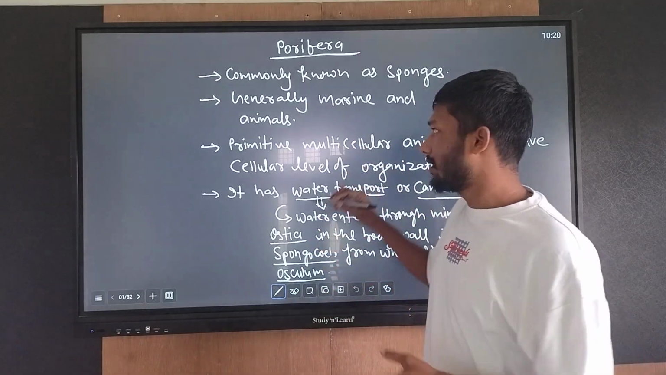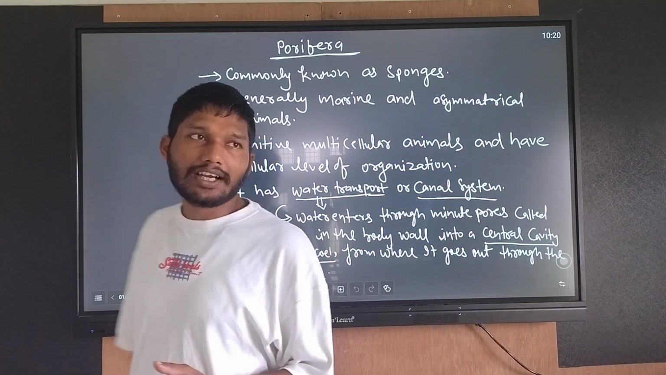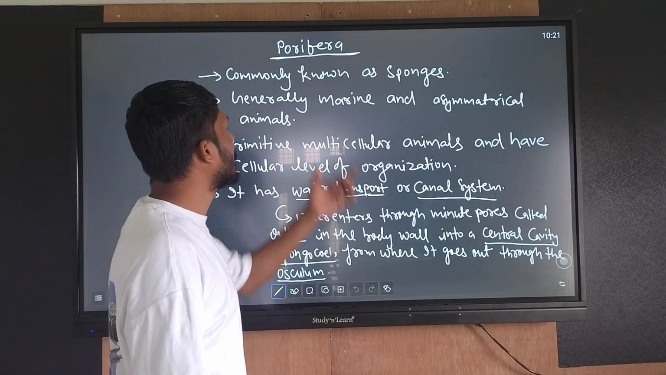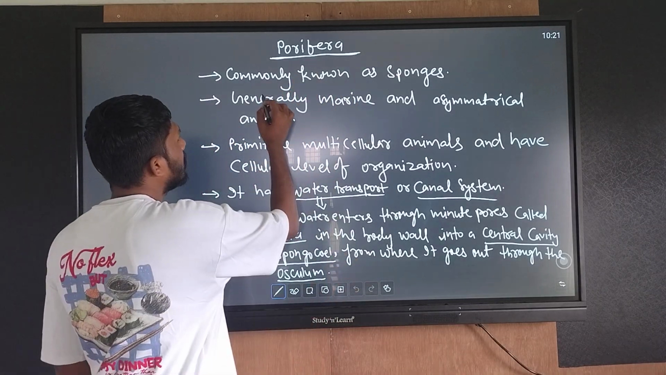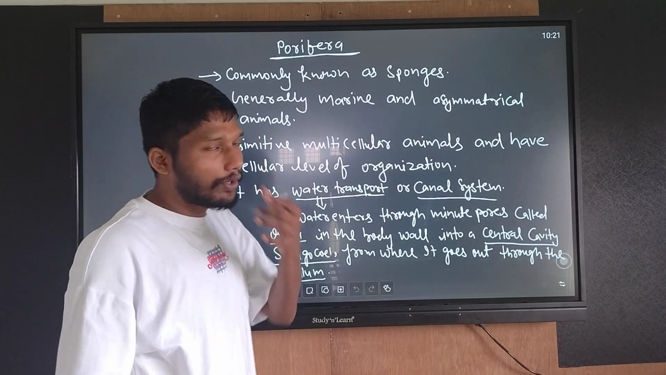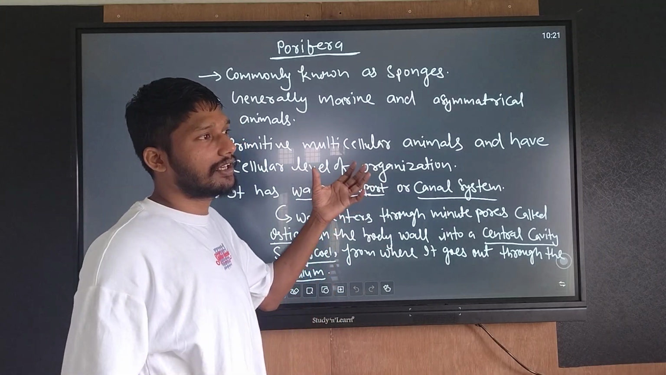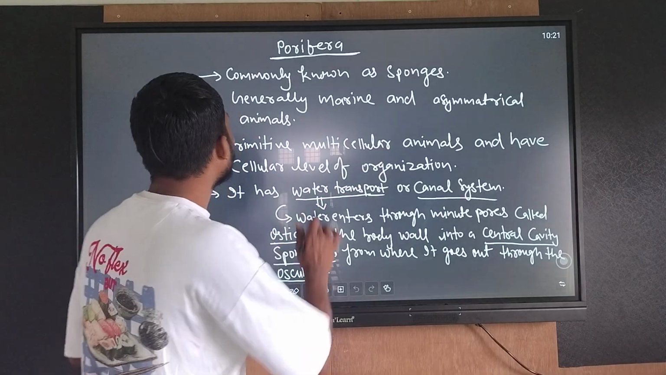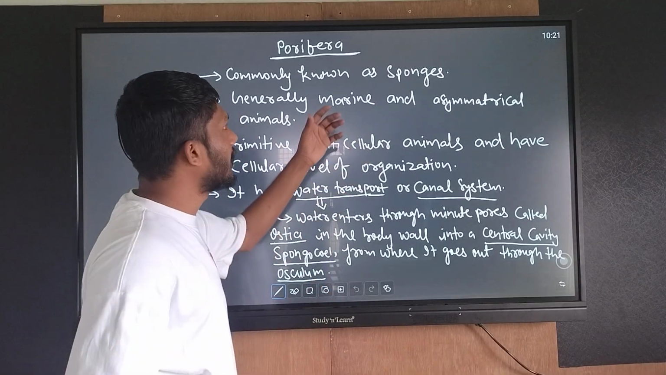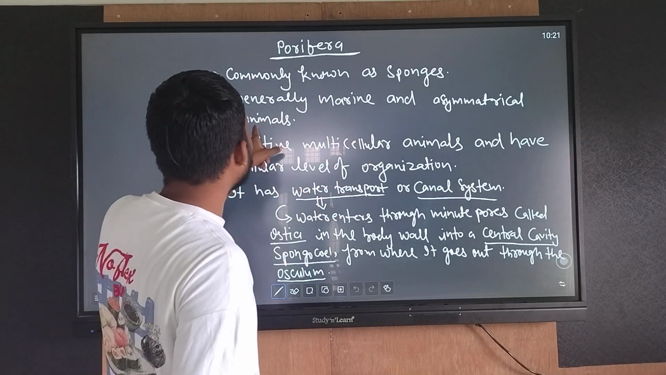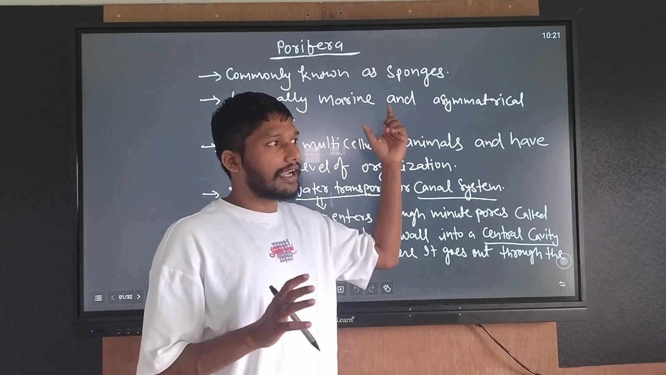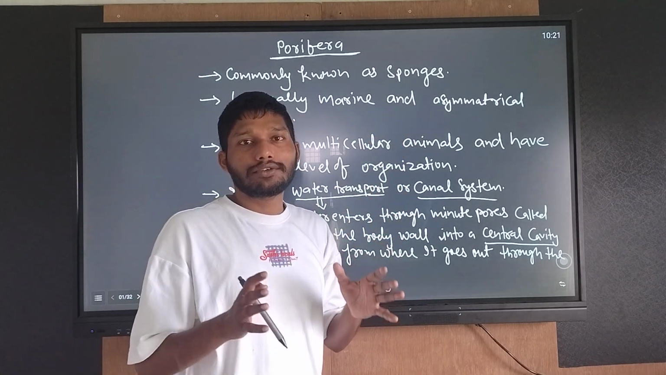Let's start with the first phylum of the animal kingdom, Porifera. Porifera is also known as sponges. The common name of Porifera animals is sponges. These are primitive phyla, generally marine, and asymmetrical animals. Asymmetrical means there is no symmetry; the animal cannot be divided into two equal halves.